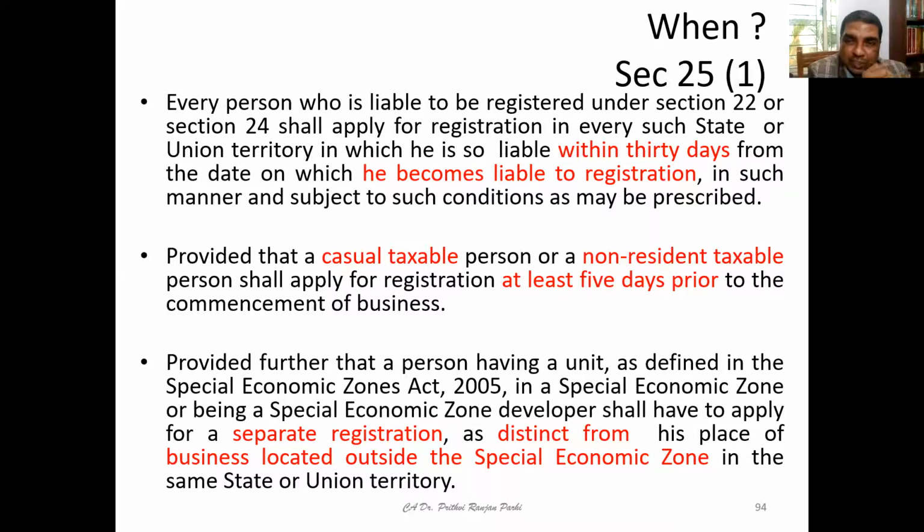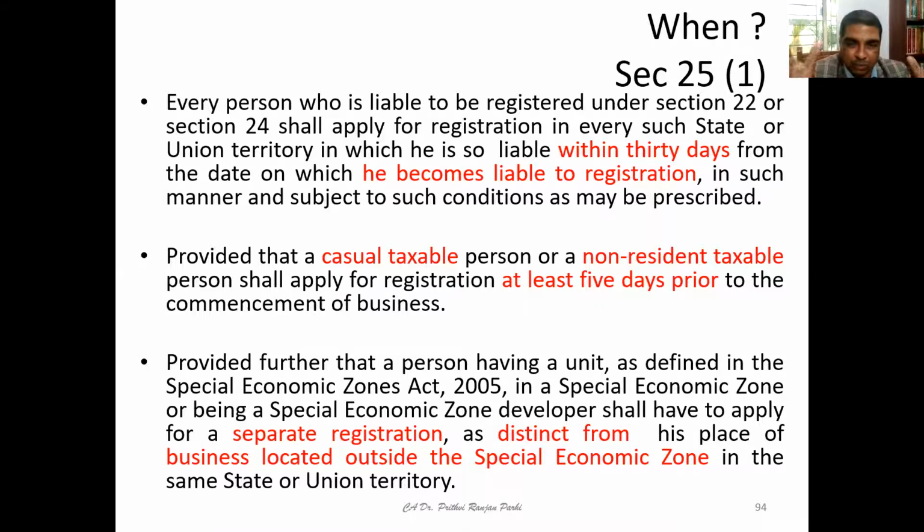Once someone is liable for registration, he has to apply within 30 days. And casual taxable persons and NRTPs are supposed to apply at least 5 days prior to the commencement of business. Friends, there is one more related concept we need to learn. If a person has a unit in an SEZ, that is a Special Economic Zone, developed under the Special Economic Zones Act 2005,